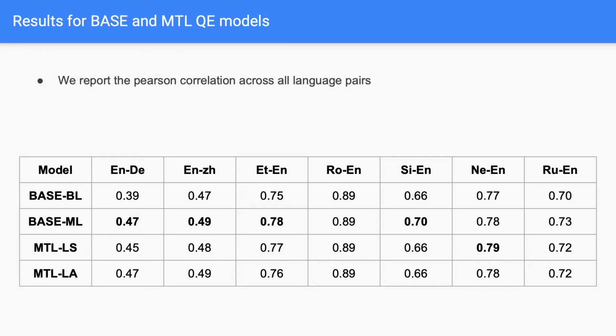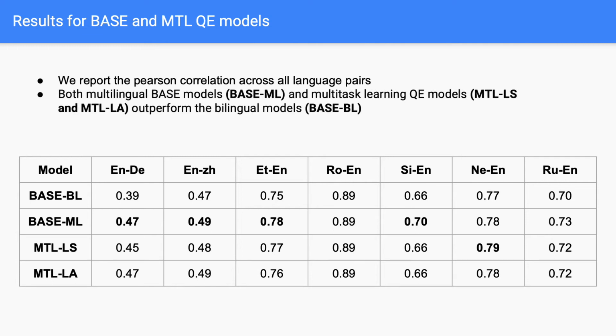Now, I will show the results on the multilingual dataset. The table below shows the Pearson correlation of predicted scores from different models with the annotated gold labels. Generally, both multilingual-based models and multitask learning QE models outperform the bilingual models. This is especially true for English-German, where the best base BL model performs at 0.39, while base ML and MTL-LA perform at 0.47, which is a 20.5% relative improvement over the best BL model.